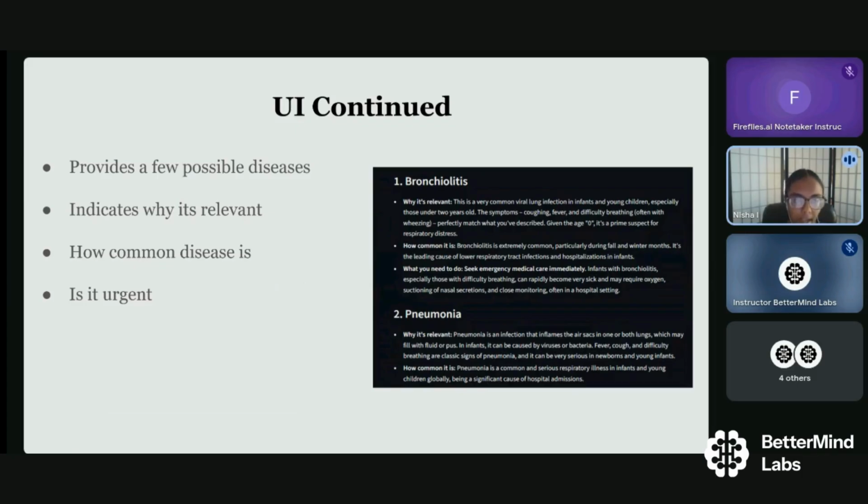And it indicates why it's relevant and how common it actually is, since oftentimes things like Google tend to reach based on symptoms that you have. So we like to also make sure that it's more common and more likely to the user, and if it's urgent and if they need to go to see urgent care or anything like that.